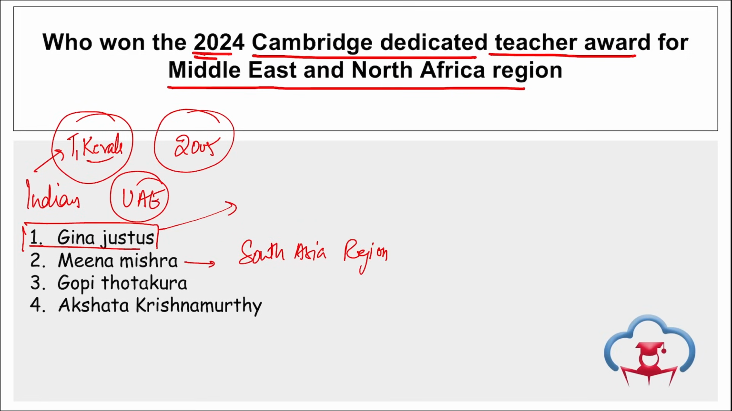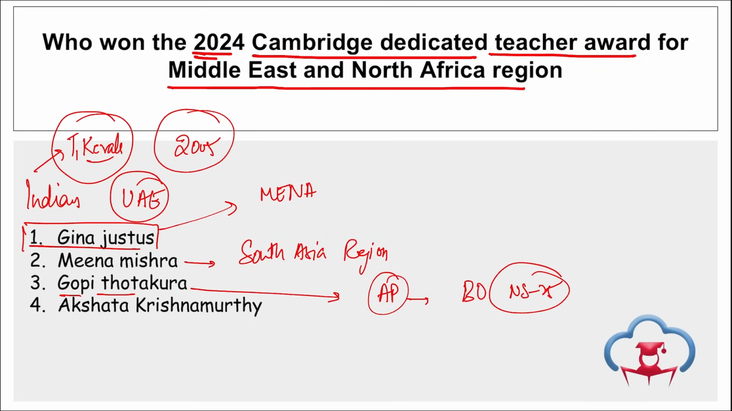And Gina Justus was named from the Middle East and North Africa region. Right? Take a note of this. Then if we talk about Gopi Thotakura, remember, an entrepreneur and a seasoned pilot. He is from Andhra Pradesh, and he has been selected among the 6 crew members for the Blue Origin's New Shepard 25 mission. Right? This will be a space tourism mission, and he will be the first Indian space tourist